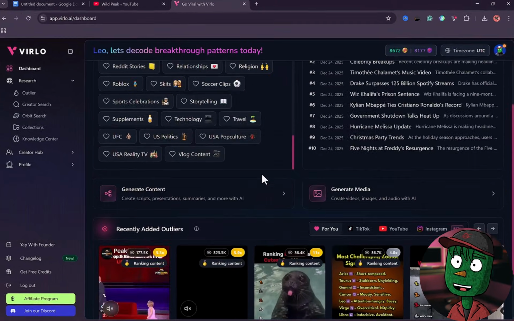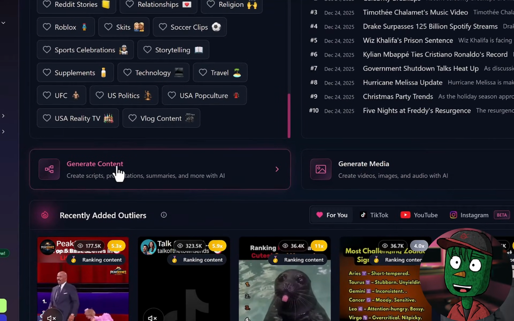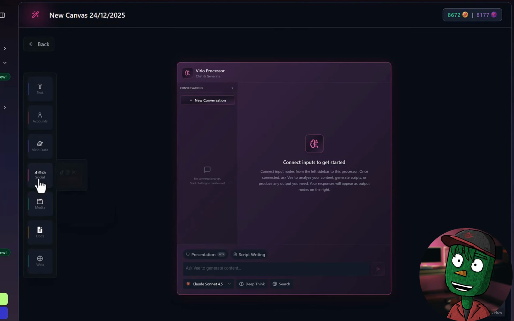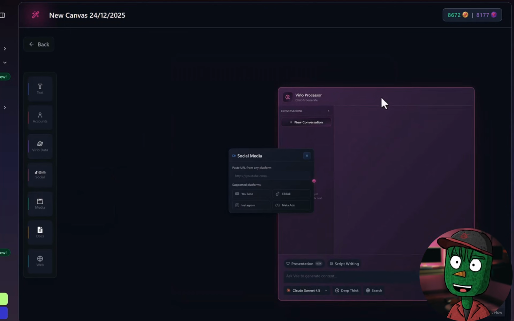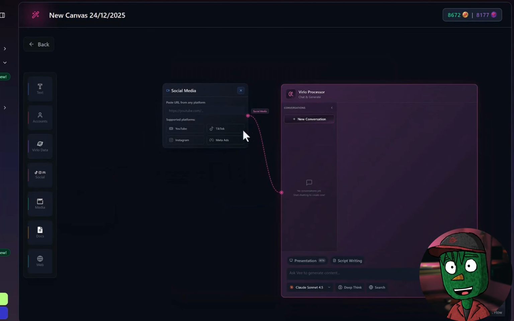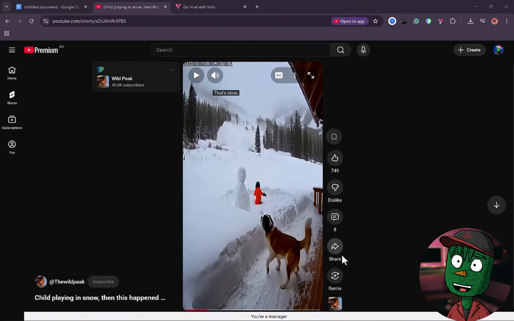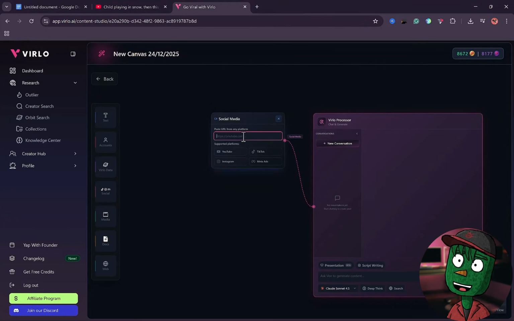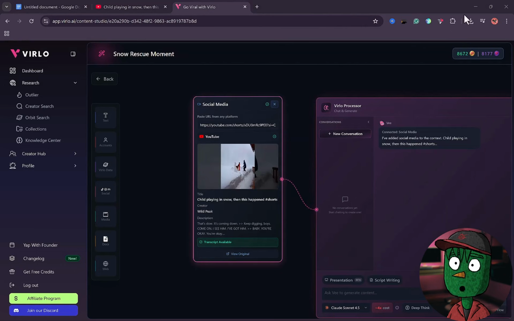To create your first idea, click on Generate Content over there. It's going to bring you to a new canvas. What you just need to do now is click on Social, and then the social media box is going to pop up. Go back to the channel you are modeling from and copy the most popular video URL. Come back to Virlo and paste it here. The video is going to pop up like this. I usually like adding 3 videos. You can use one if you like, but I want to make sure I get the best result when creating